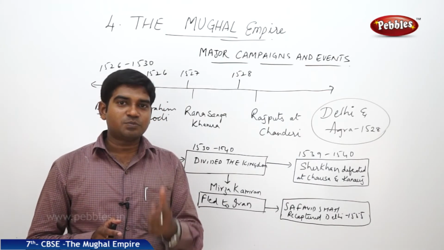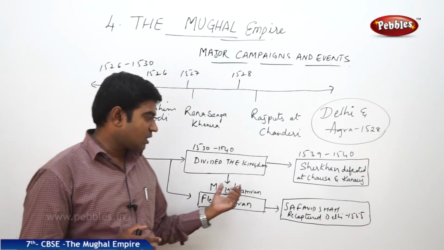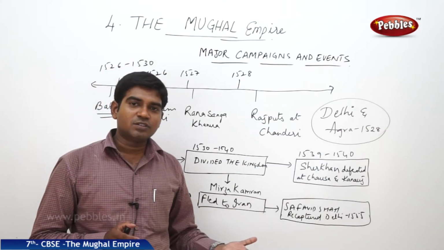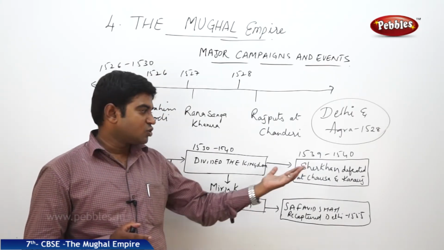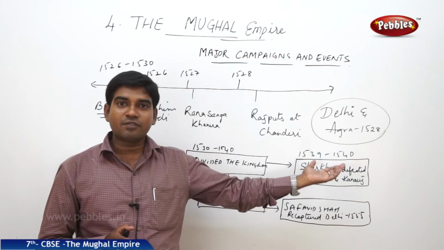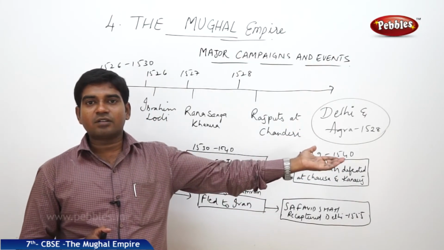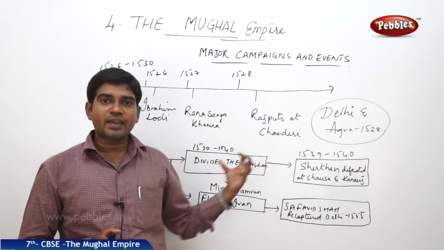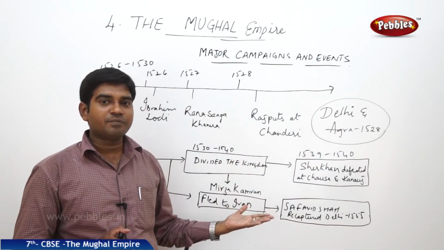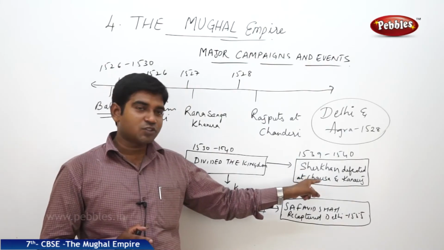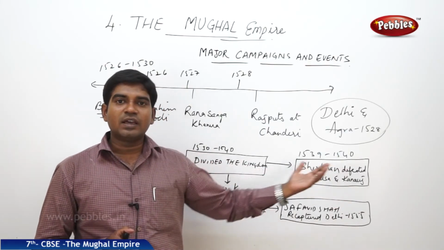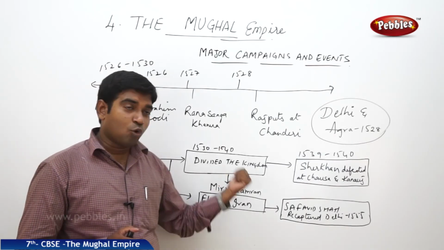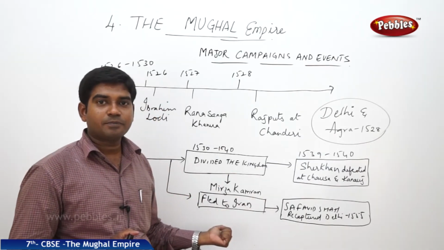But his ambitious brother, Mirza Kamran, revolted against him and made him weak. Looking at this revolt, Sher Khan, who was very far away from his kingdom in Bihar, who belonged to a very small kingdom and was in charge of a small region, attacked the Mughal emperor, defeated him in two battles, the Battle of Chausa and the Battle of Kannauj, and finally took control of the entire kingdom and forced him to flee to Iran.